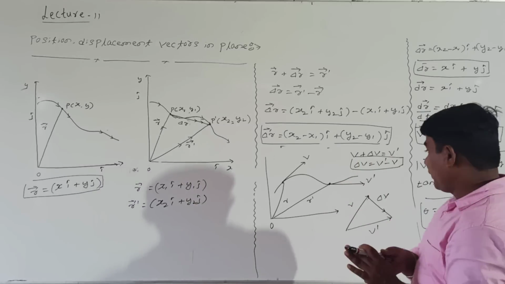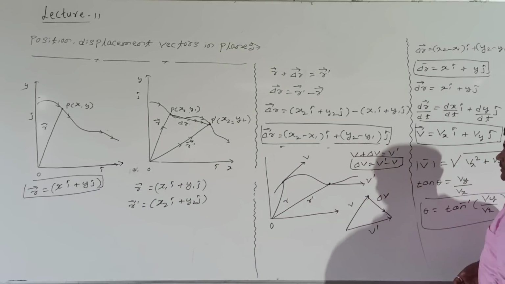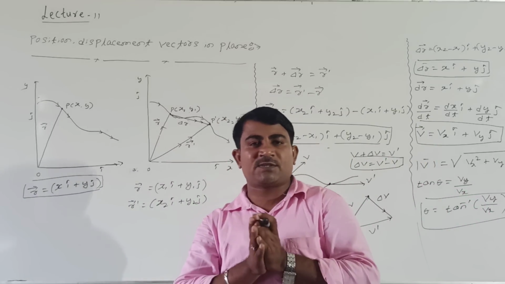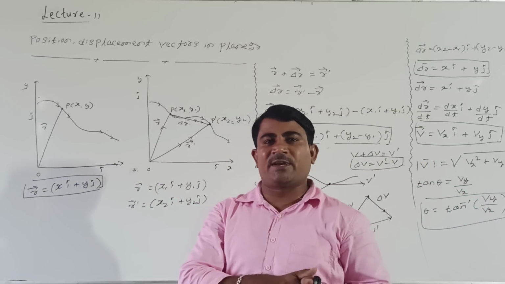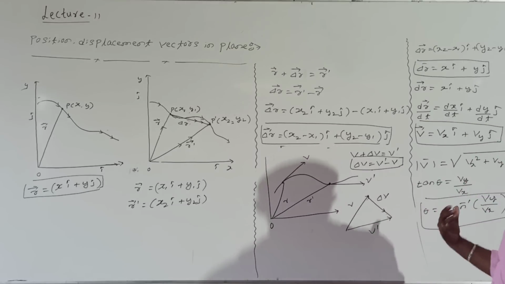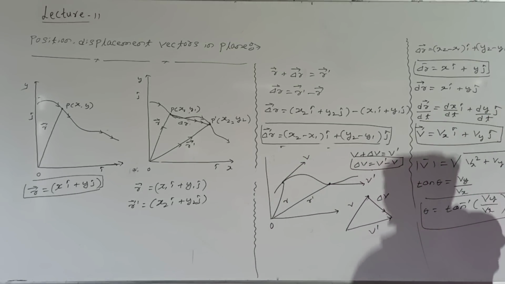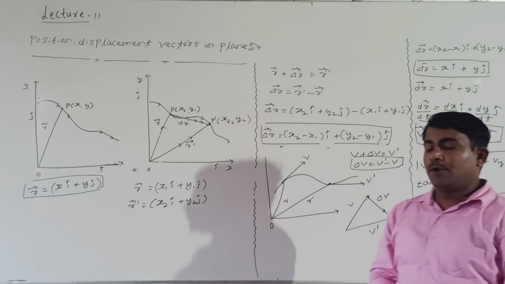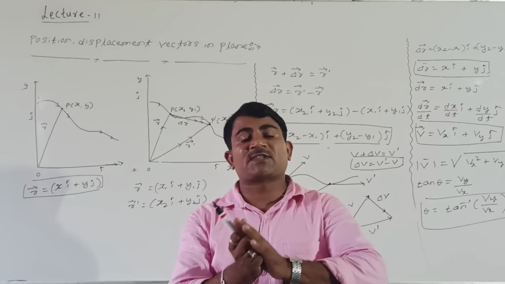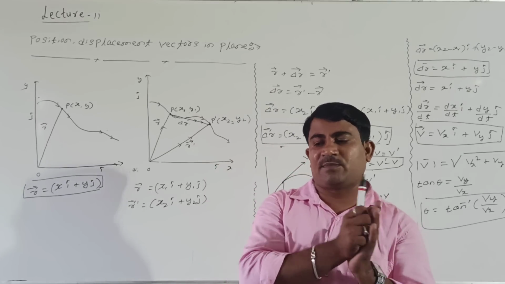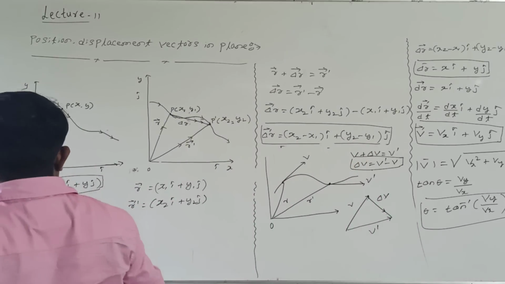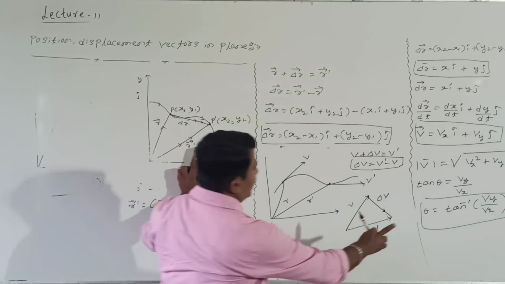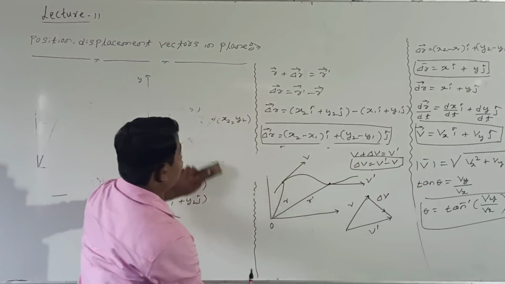By the triangle of addition of vectors, how to represent change in velocity? In the earlier case, what have you seen? How the velocity can be resolved into two components and how the change in velocity can be represented by using these methods. What are we getting? Velocity of the body in the given plane is V equal to Vx i cap plus Vy j cap. Now again, how to represent acceleration of the given body? Remember what we got for velocity? Velocity V is equal to Vx i cap plus Vy j cap. Right?